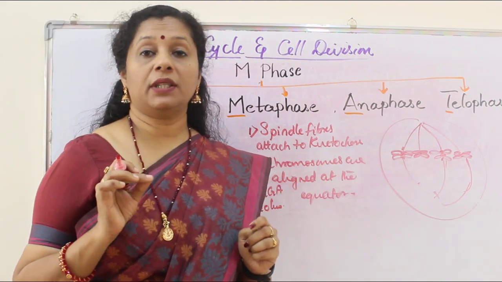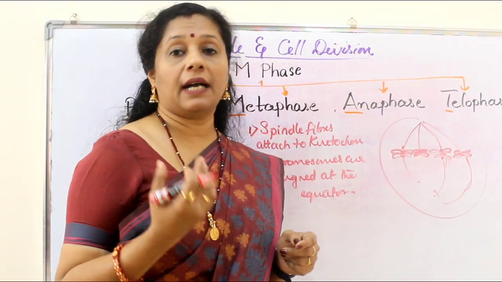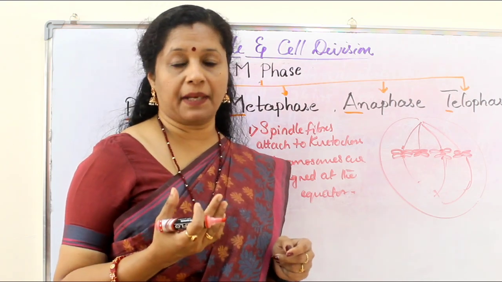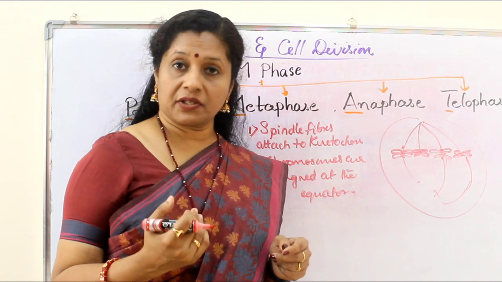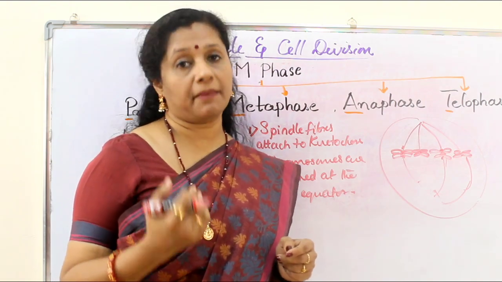Now, one more thing to remember here. In the case of higher plants, astral formation is not happening. So it's called anastral mitosis. Whereas in animals, astral formation happens. So it is called astral mitosis.